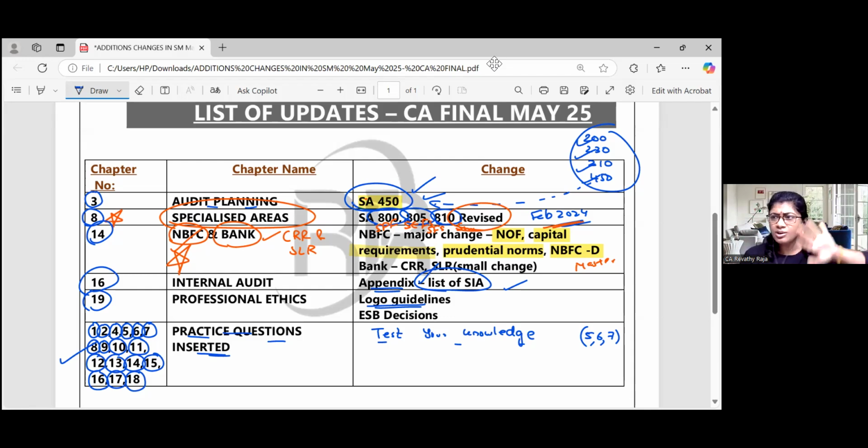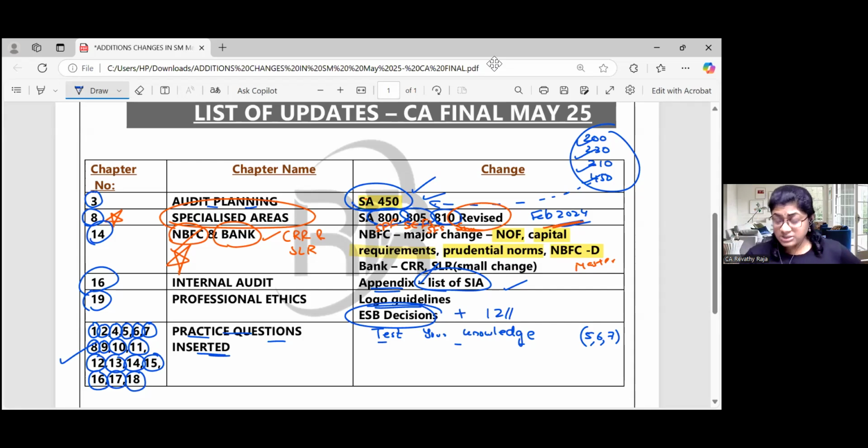Earlier logo, new logo, it has to be adopted within a certain transition period in your letterhead, visiting card, etc. Now, there were ESB decisions. Earlier there were around 33 to 34. Now they have added a few more, approximate number, right? Around 12 more ESB decisions newly added.